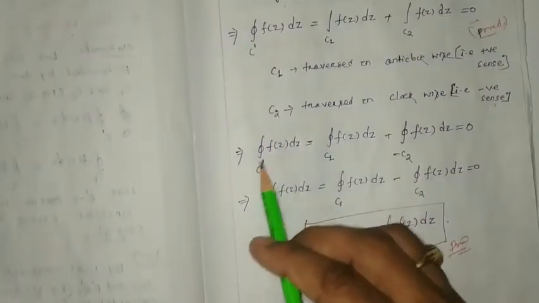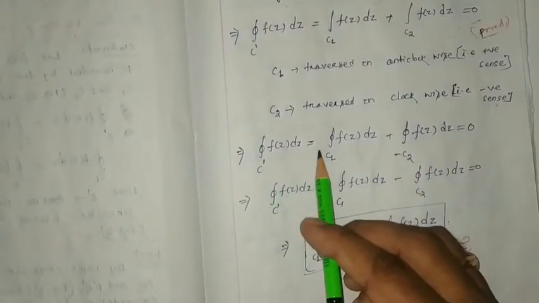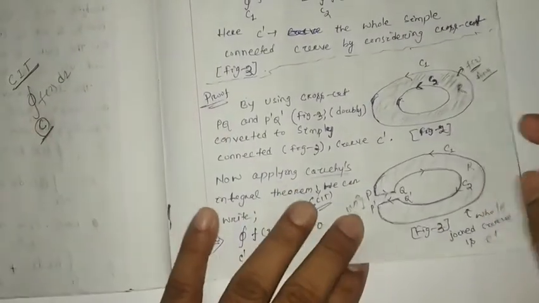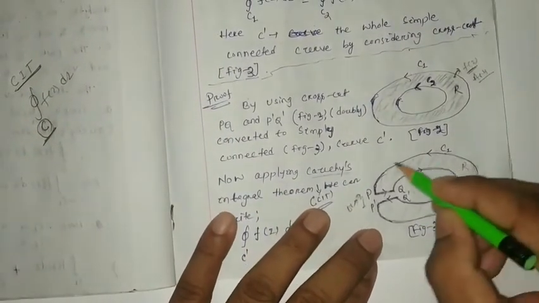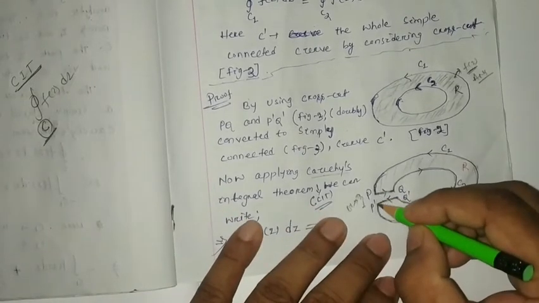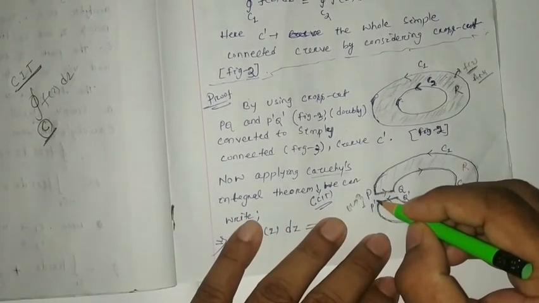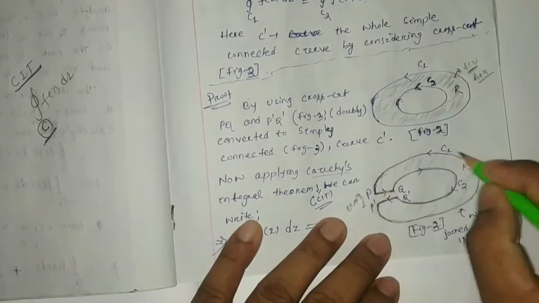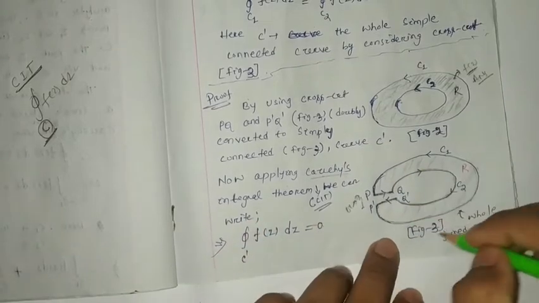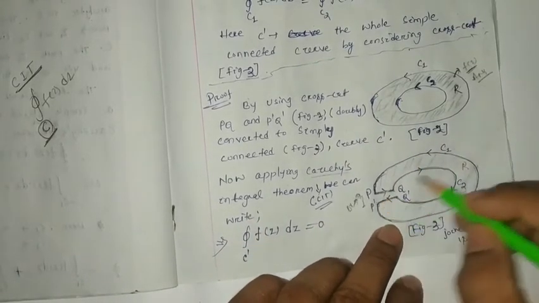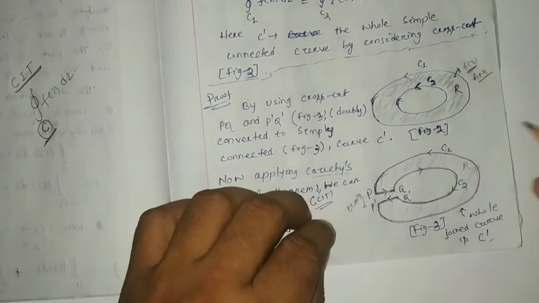So the closed integral over C1 of f(z) dz, if we consider the direction of C1, see, this length is very small. That means this curve also can be considered as closed. C1 can be considered closed because this length is very small, and if we consider the C1 direction, it is positive.